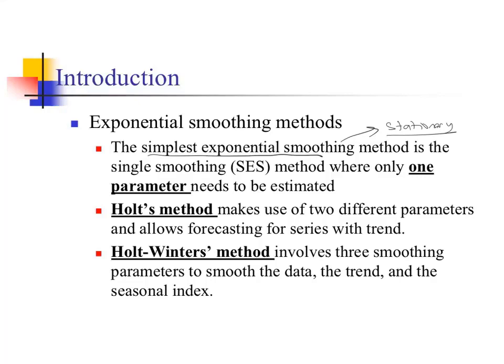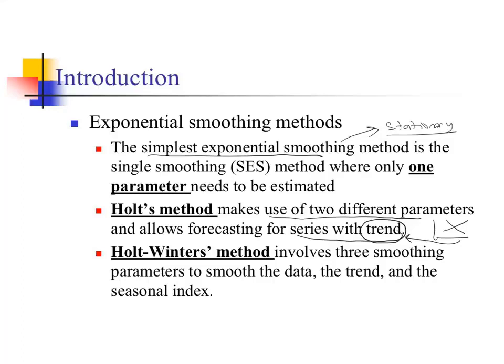Holt's method is an extension of simple exponential smoothing, makes use of two different parameters, and allows forecasting for series with trend. So if there is a trend in the data, like this, going up or going down, then Holt's method is a better forecasting technique.